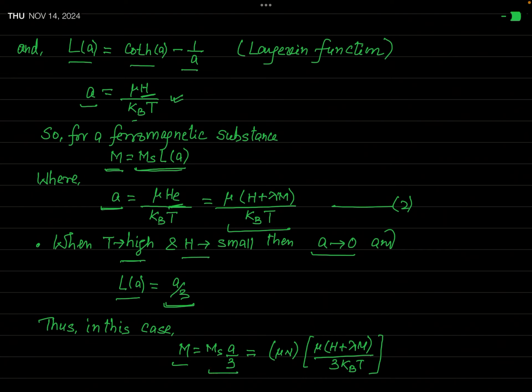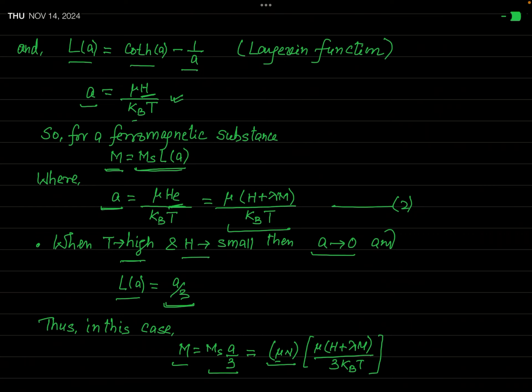Okay? But you know, Ms, which is saturation magnetization, or you can say this is the maximum magnetization, is given by mu times n, because n is the number of atoms or molecules or atomic dipoles in unit volume of the substance, and mu is the magnetic moment of each molecule or each atom. Okay.